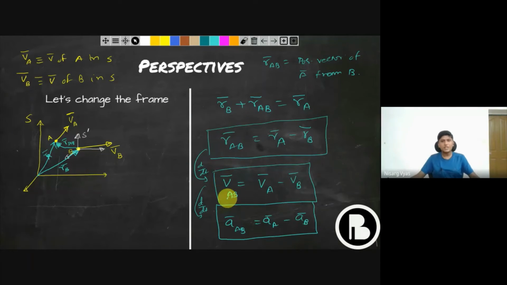So what is VAB? Velocity of A with respect to B is velocity of A with respect to some stationary frame minus velocity of B with respect to some stationary frame, from where we are measuring VA and VB. If they are also relative with some third frame, you can change it here as well. These relative velocity transformations are known as Galilean transformations. This is how you transform velocity from one frame to the other frame. They are called Galilean transformations because they are related to Galileo's view of the universe, and they are not exactly 100% accurate, as we'll know if we study special relativity.